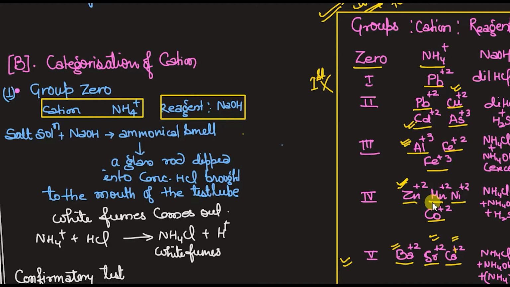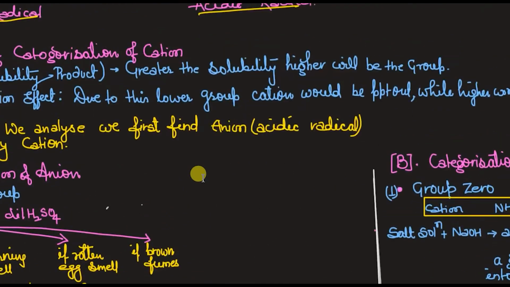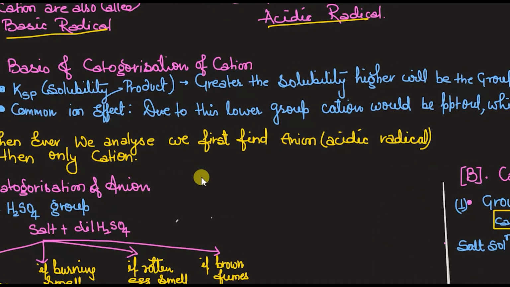Yes. So that will be explained by this concept, and that is the basis of categorization of cations. On what grounds are the cations categorized under the 7 groups? There are 2 properties: KSP, that is called solubility product, and the second one is common ion effect. The first one is KSP, solubility product, and you all know about the solubility product, which you have done in class 11 equilibrium chapter.